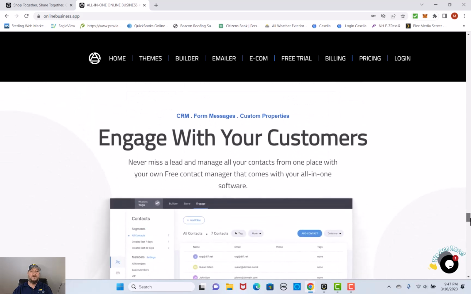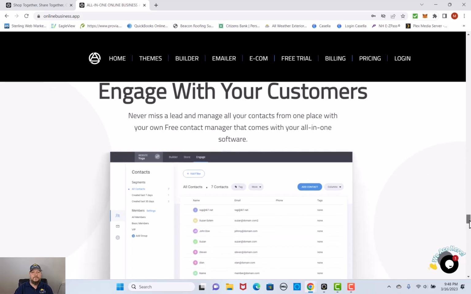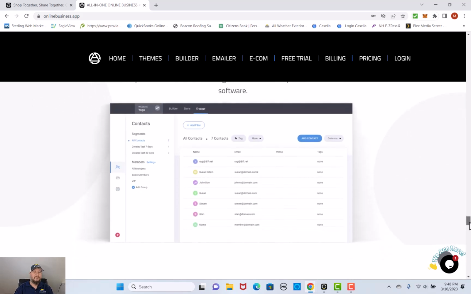So, from the CRM, which is a customer relationship manager, you can form messages, and you can create custom properties so you can engage with your customers and never really miss a lead, and manage all of your contacts from one place with your own free contact manager that comes with our all-in-one software. This gives you an example of it right here.